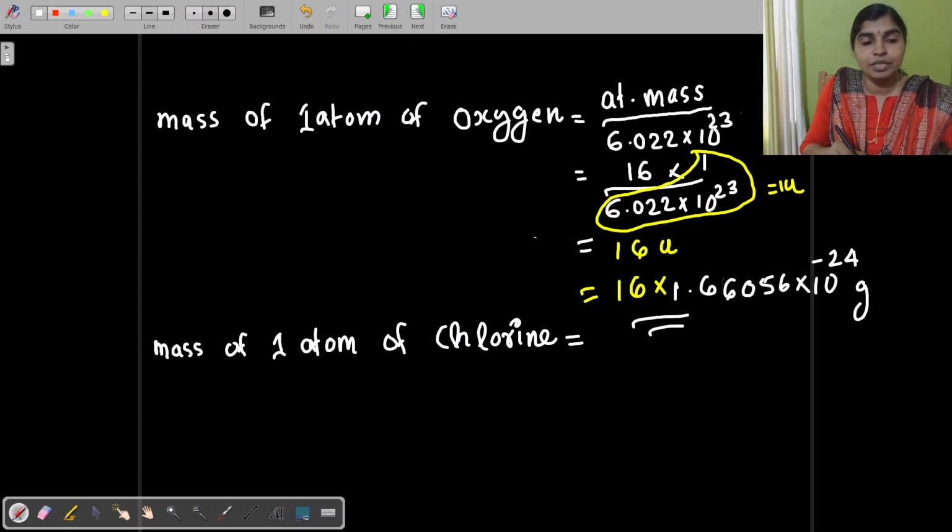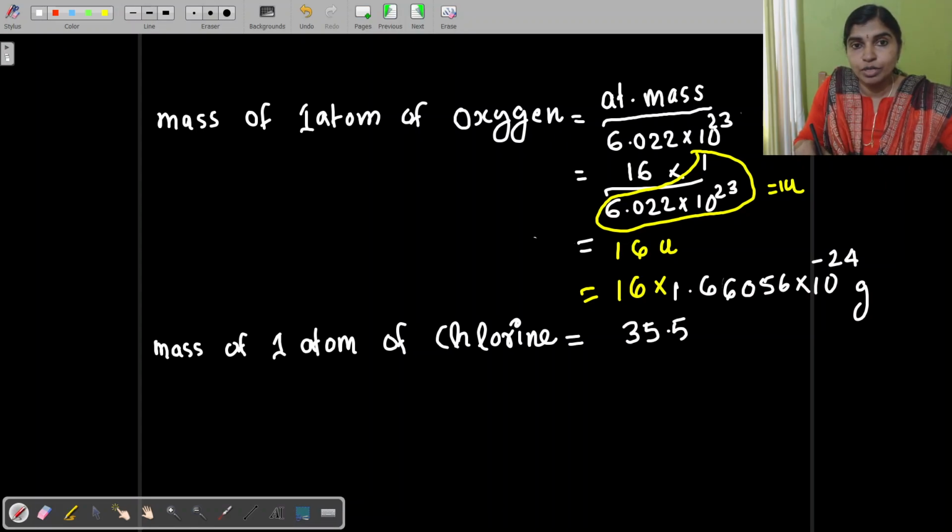So how do you determine the mass of one atom of chlorine? That is equivalent to atomic mass of chlorine divided by Avogadro number. What is the atomic mass of chlorine? It is 35.45, or almost equal to 35.5, divided by Avogadro number Na, and 1 by Na is equivalent to u, so that is equivalent to 35.5 u.